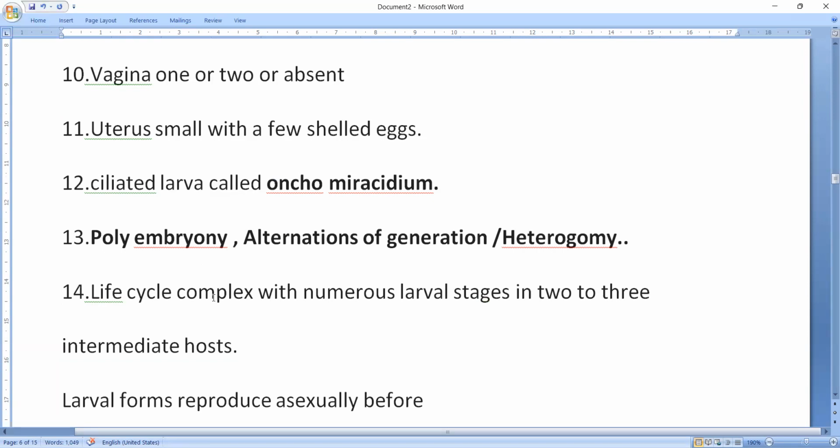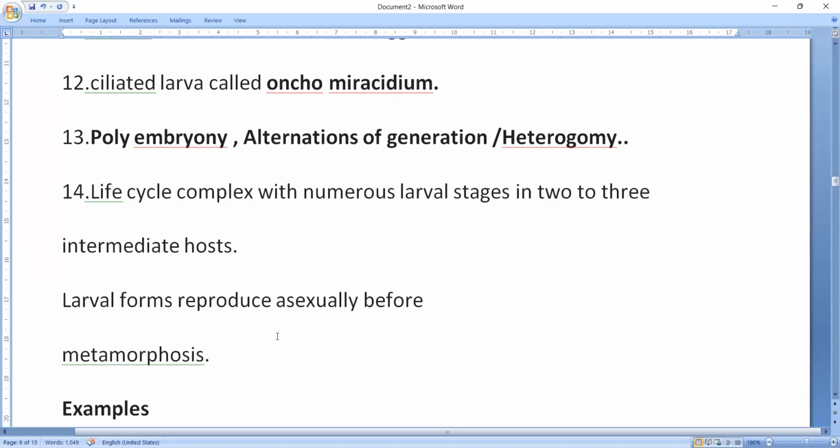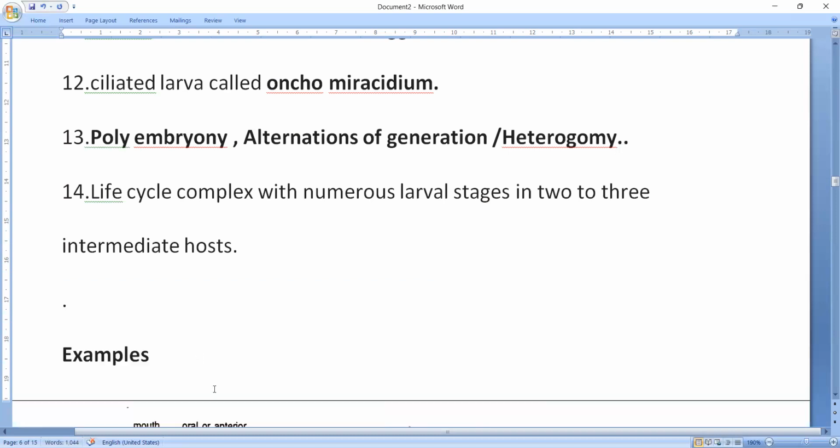And again from each of those larvae, many larval forms are formed. Such kind of phenomenon is called polyembryony. We will see it in the life cycle. So the life cycle is complex with numerous larval stages in 2 to 3 intermediate hosts.